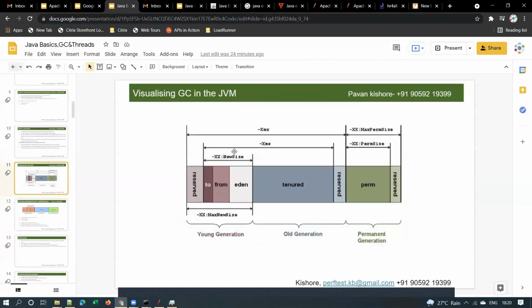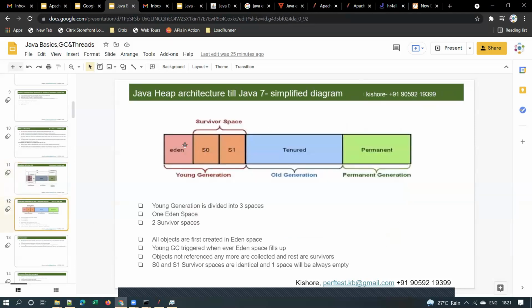And this is the detailed diagram. Let's not go for that, as it is required for developers. In some interviews for performance testing, they will ask you, can you draw me the heap architecture?